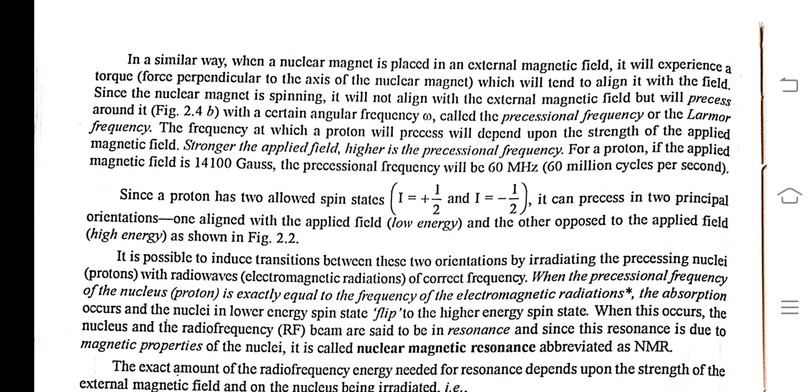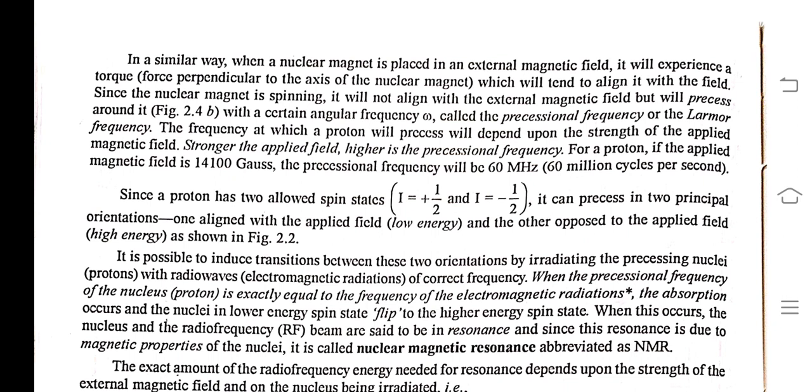Since the nuclear magnet is spinning, it will not align with the external magnetic field but will precess around it, as in figure B, with a certain angular frequency omega called the precessional frequency or the Larmor frequency. The frequency at which a proton will precess depends upon the strength of the applied magnetic field. The stronger the applied field, the higher is the precessional frequency for a proton.